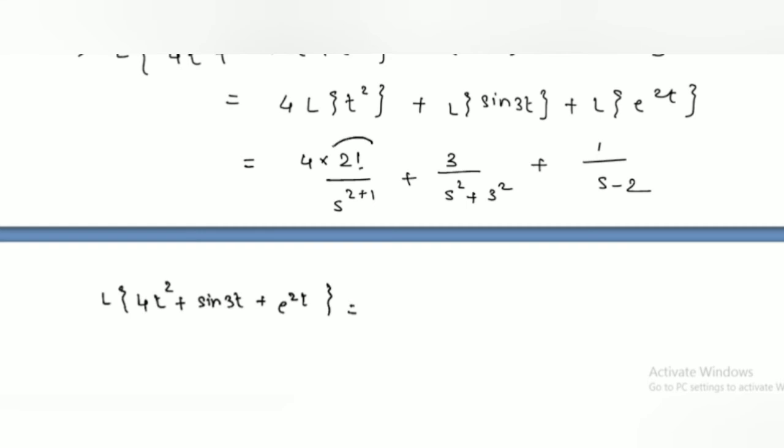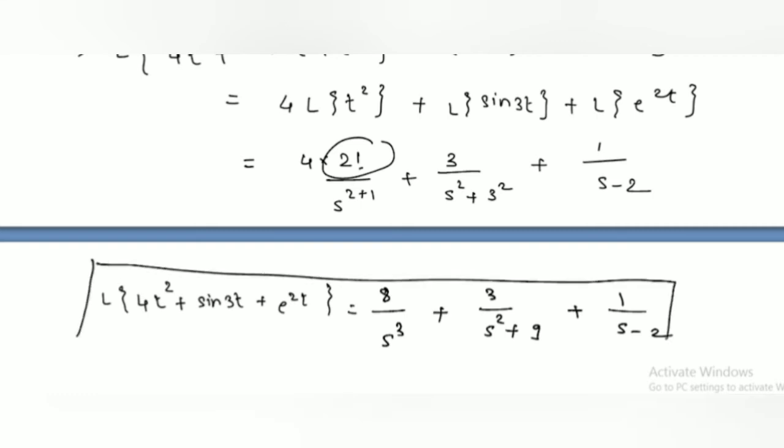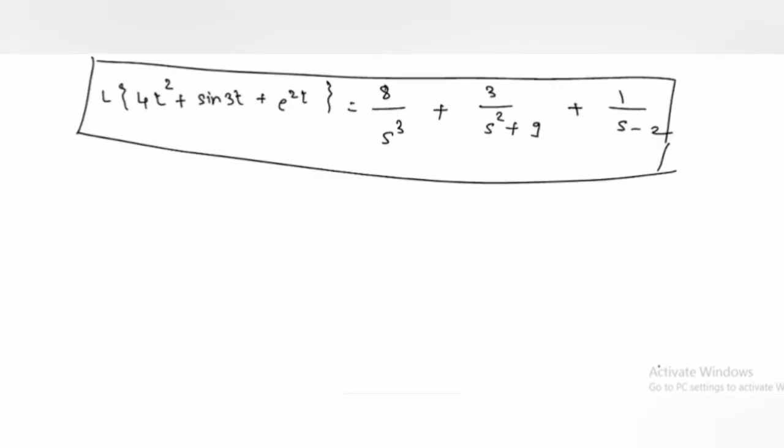Value of 2 factorial is 2. 2 into 4, 8 upon s raised to 3 plus 3 upon s square plus 9 plus 1 upon s minus 2. This is the Laplace transform of the given function. Next example,